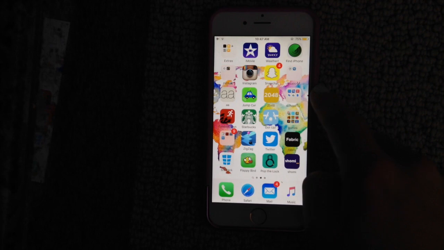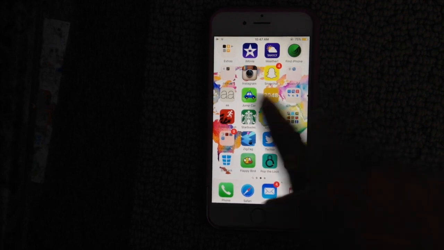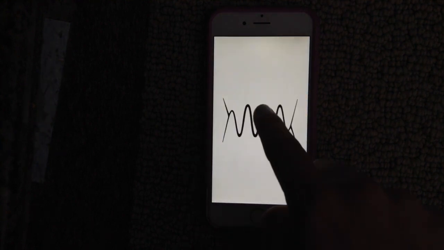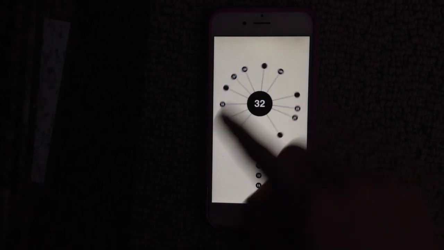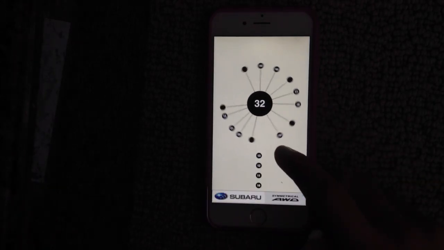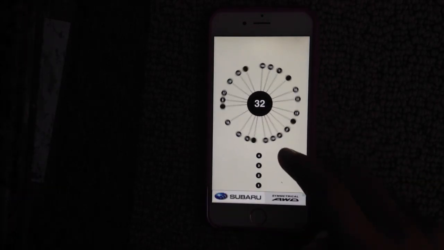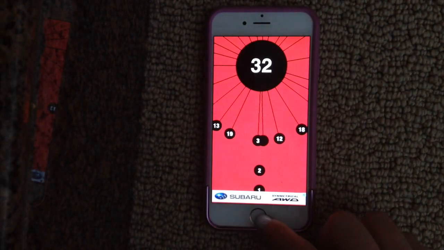I have a few games, and I have a lot of games because of traveling. So the first game that I have is AA, and I'll show you how to play it. So you just press the circles in between the circles, and you don't want to touch any other ones. Okay, I touched it, so now I died.